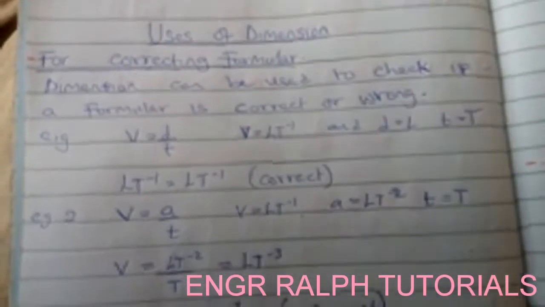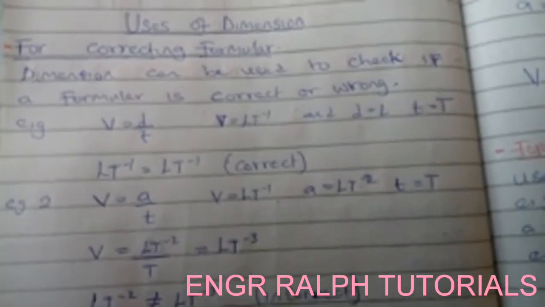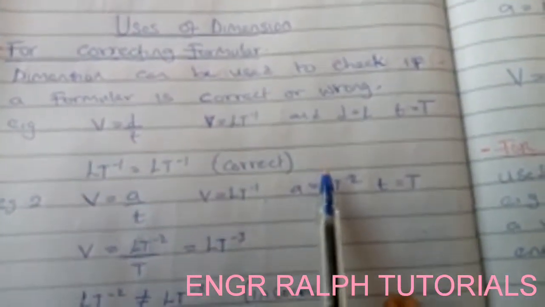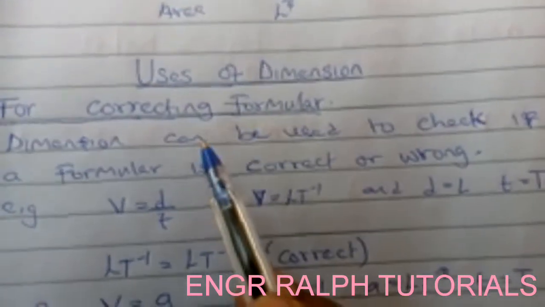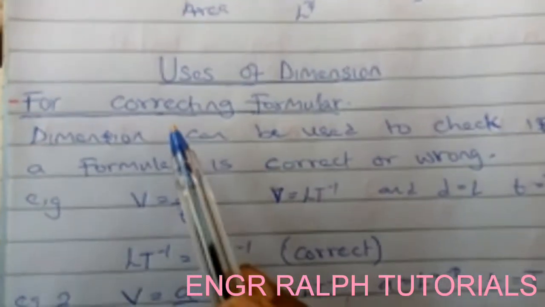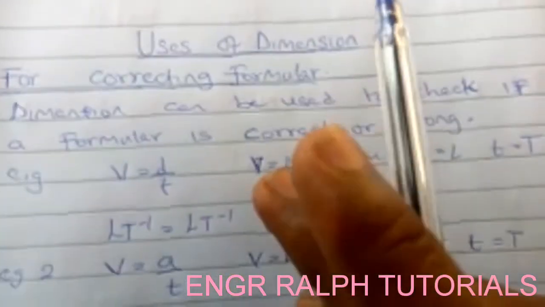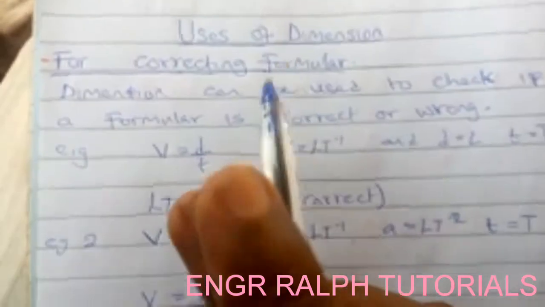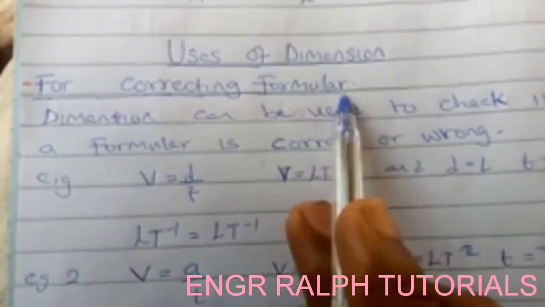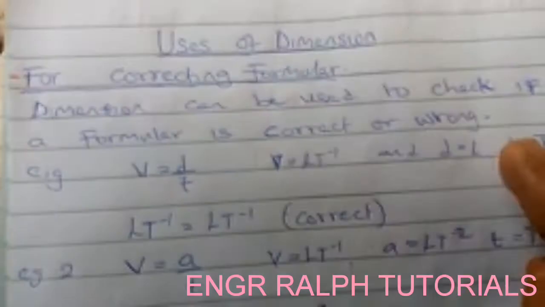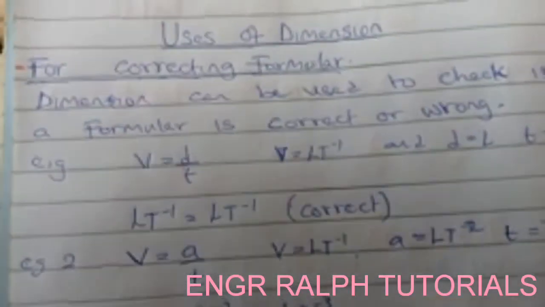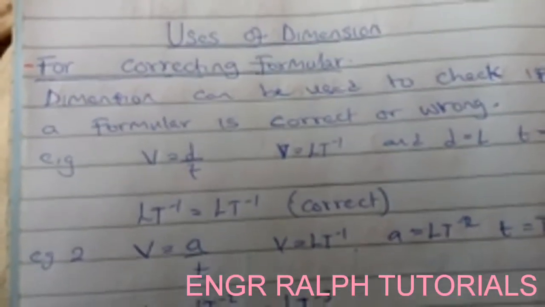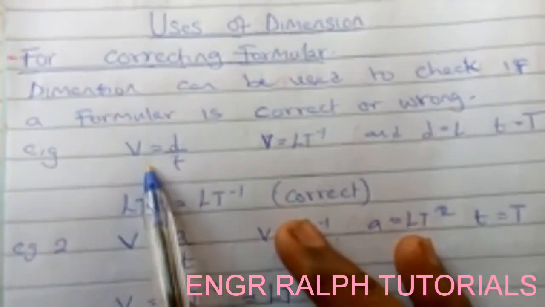Now, why is dimension so important in physics? There are certain reasons why dimension is very important in physics. We can use it for several things such as correction of formulas, derivation of expressions, and so on. One of the importances is for correcting formulas. Dimension can be used to check whether a formula is correct or wrong. How do we check whether a formula is correct or wrong?